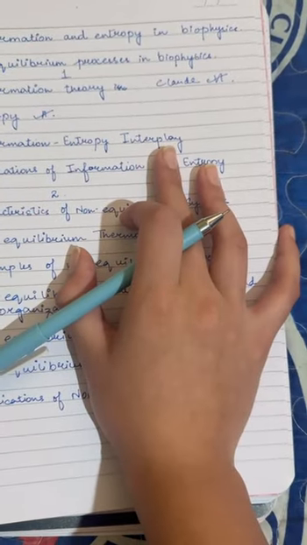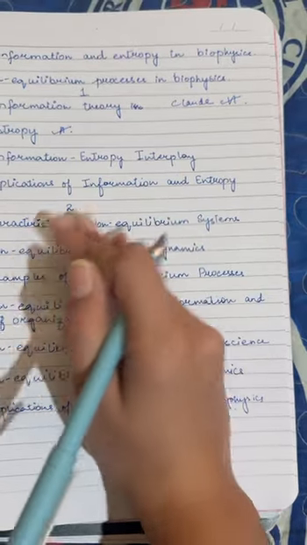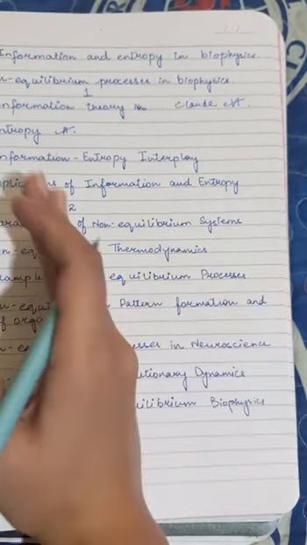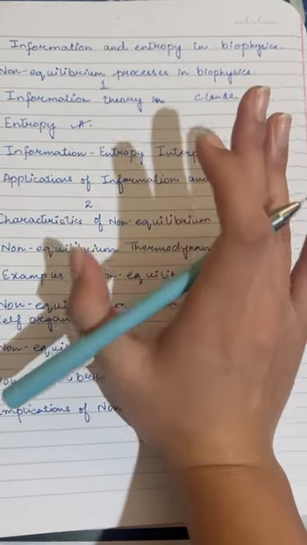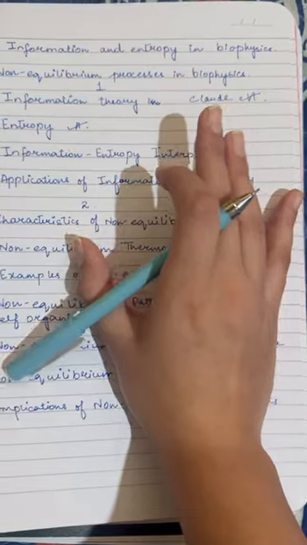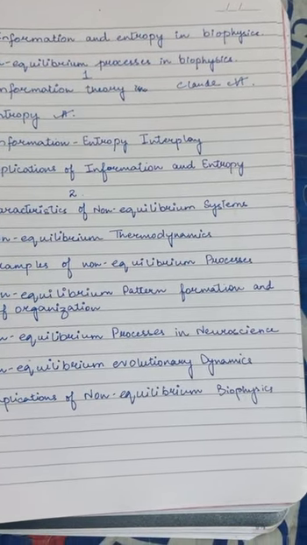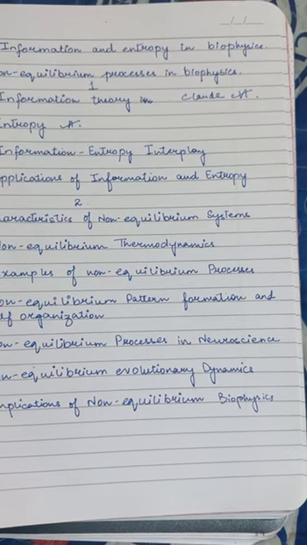In biophysics, information and entropy often combine to describe complex behaviors. The interaction between information storage in genes, proteins, or neural circuits and entropy production or absorption is central to life processes, and this is known as the information-entropy trade-off. It has three parts: entropy reduction by information processing, adaptation and evolutionary fitness, and energy efficiency.